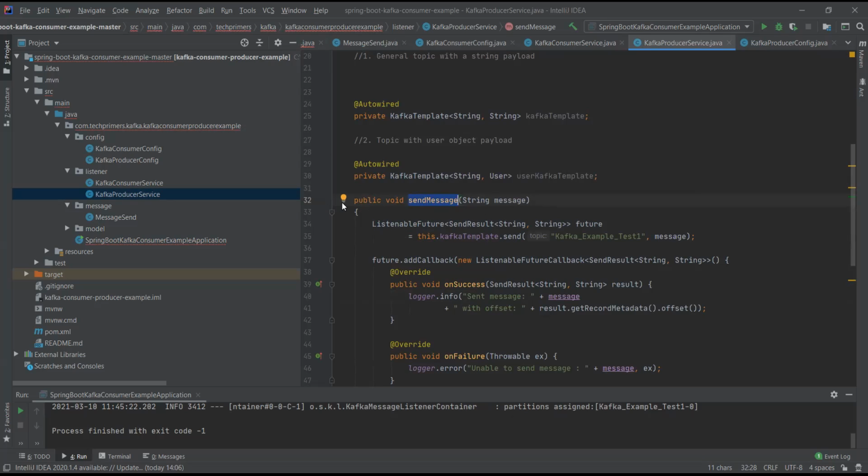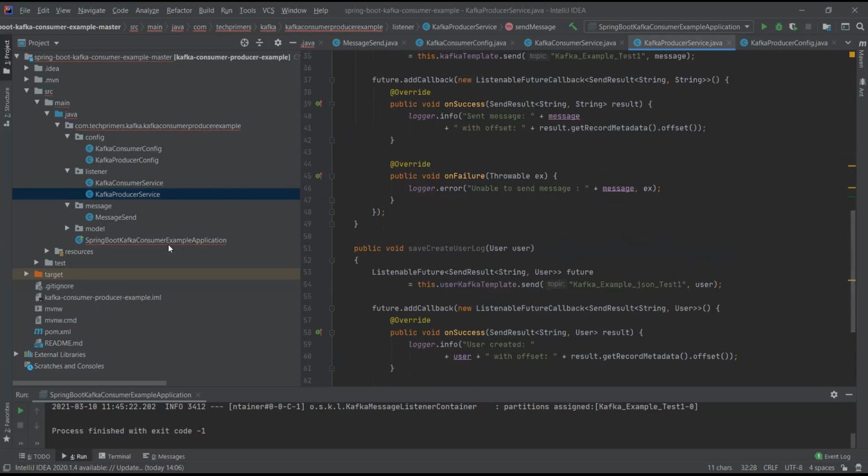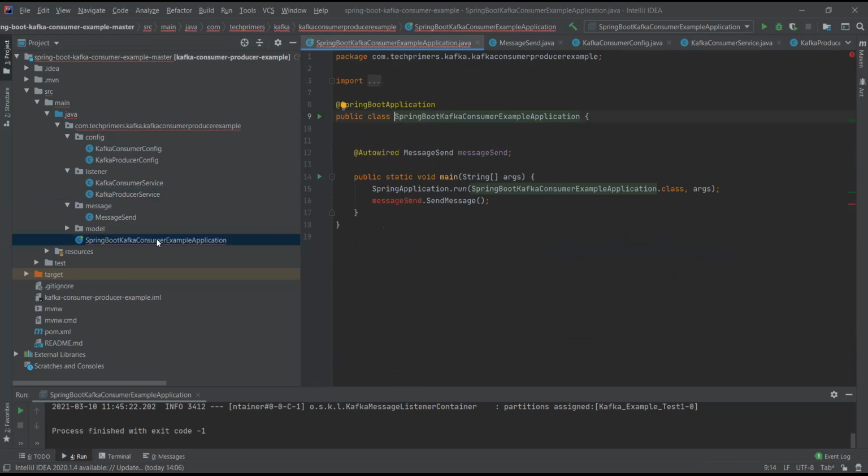But the thing is, every tutorial is with a REST API. I was trying without a REST API, so it was a bit confusing. Okay, so you want to call these things in a main method. Yeah, that's the thing. So I think first of all we need to load that bean. Okay, I got it.